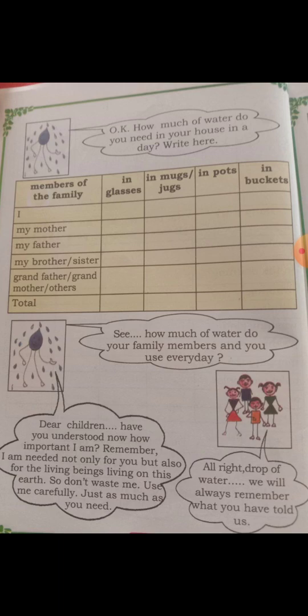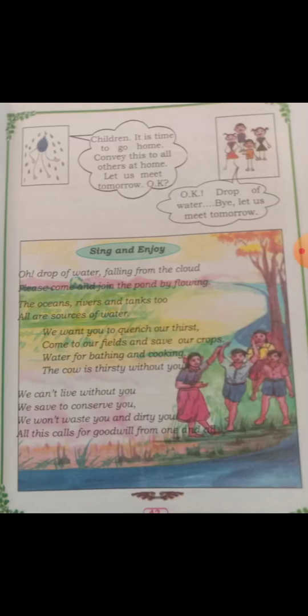They agreed with the water drop and said we'll remember and we will use you properly and we will not waste you. So you should also not waste water. Now the water drop is telling children it is time to go home. Convey this to all others at home. Let us meet tomorrow.